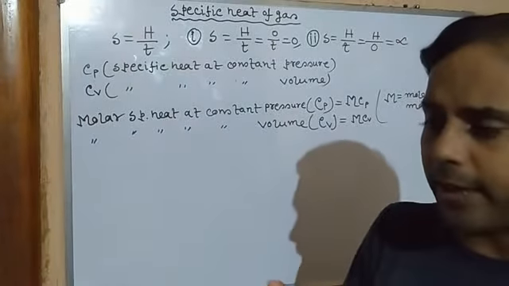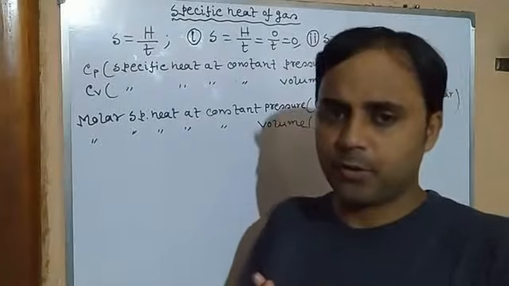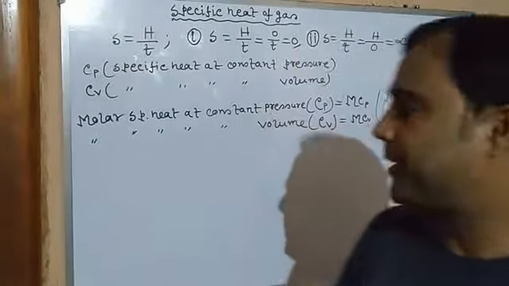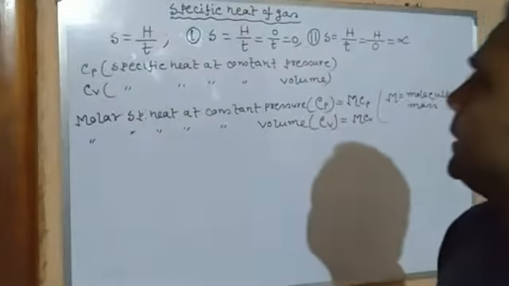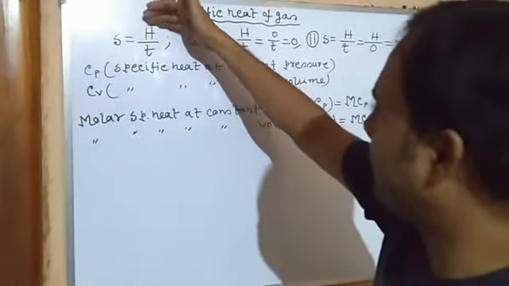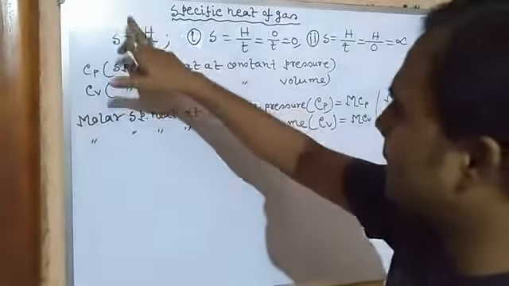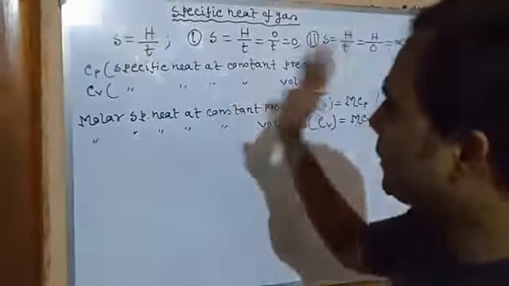Now although this definition of specific heat is appropriate enough for solid or liquid, it is not appropriate in case of gas. Why and how? Let's explain it. So we have seen that for a unit mass of a body, if the supplied heat energy is H and the increase in temperature is T, then its specific heat is S equal to H by T.